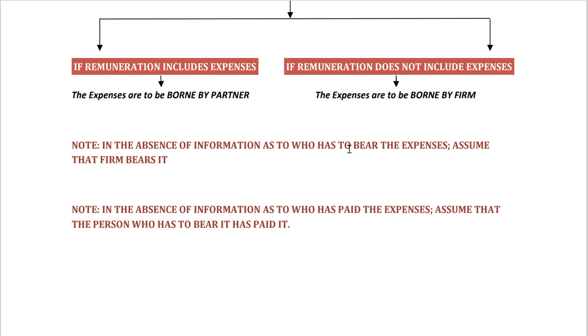Sometimes the question will not specify who has to bear the expense. So in the absence of information as to who has to bear the expense, we need to always assume that the firm bears it. And in the absence of information as to who has paid the expense, we need to assume that the party who has to bear the expense has also paid the expense. These two assumptions are very important while we solve sums in this chapter.